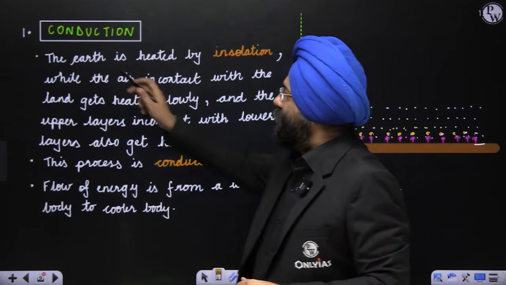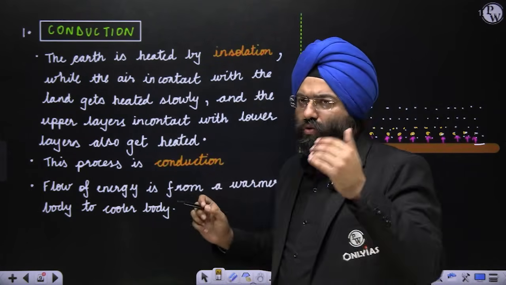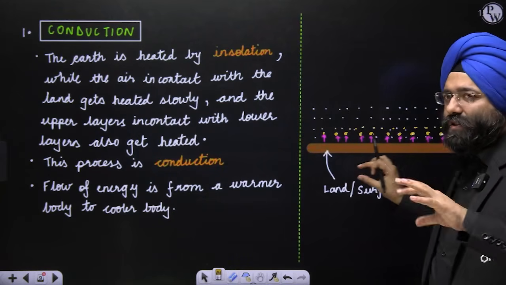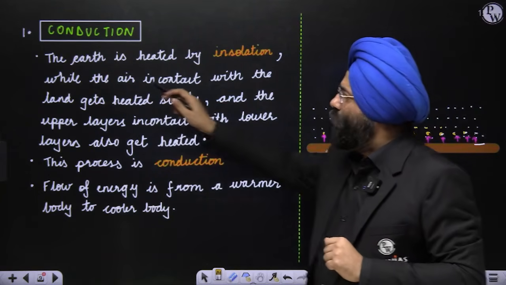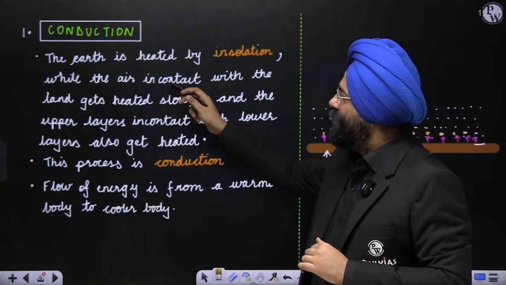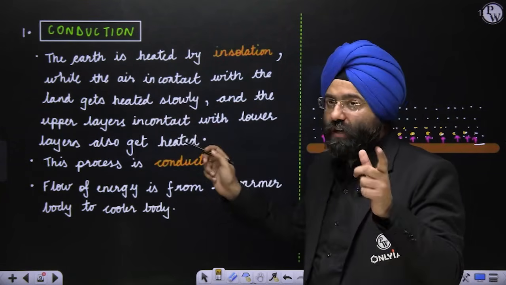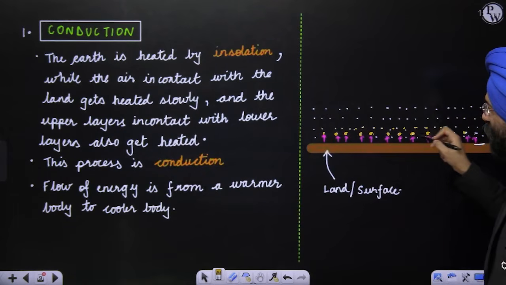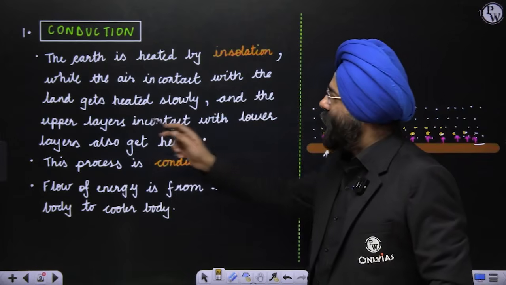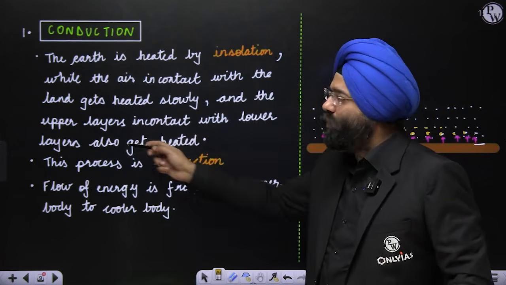Now see, the earth is heated by insolation. You know that very well. Because of the incoming solar radiation, this particular surface of the land is heated. Now, the air in contact with the land gets heated slowly. Now you see, the air molecules that are present in contact with the land are also getting heated slowly, and the upper layers in contact with the lower layer also get heated.